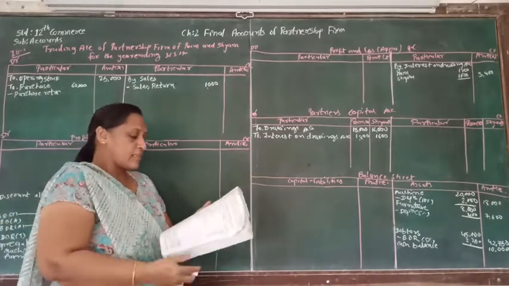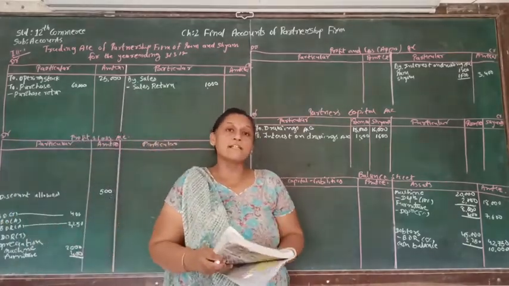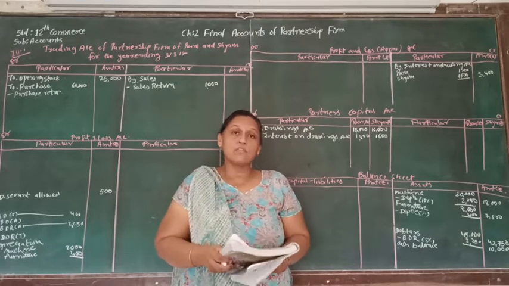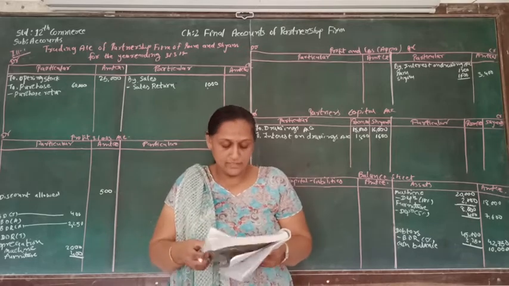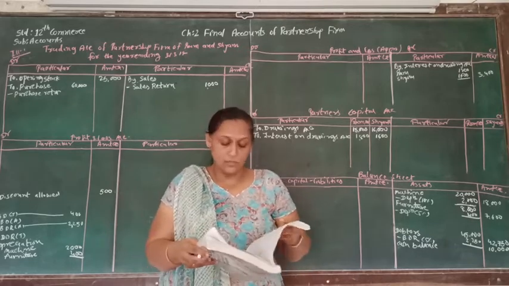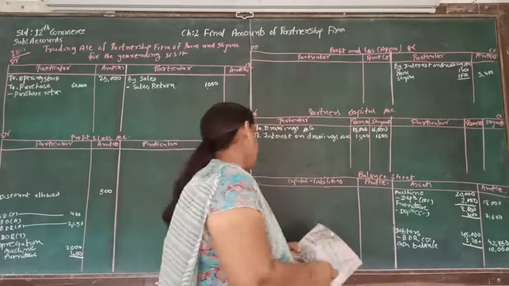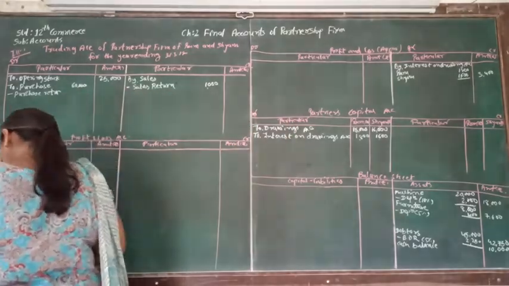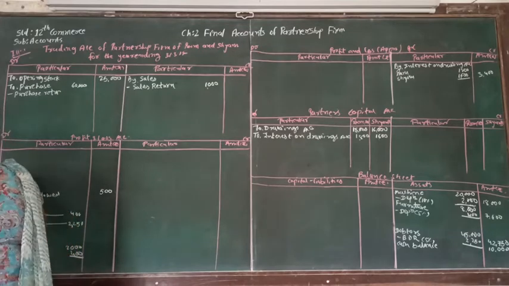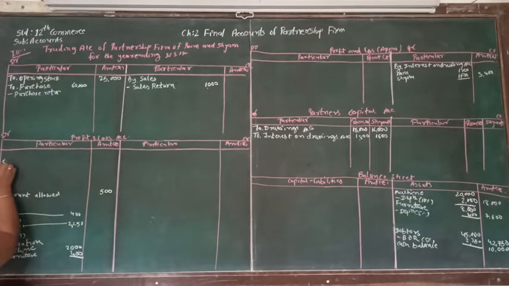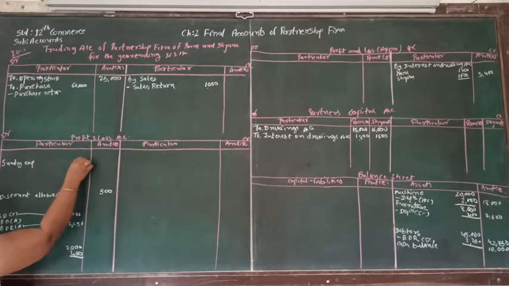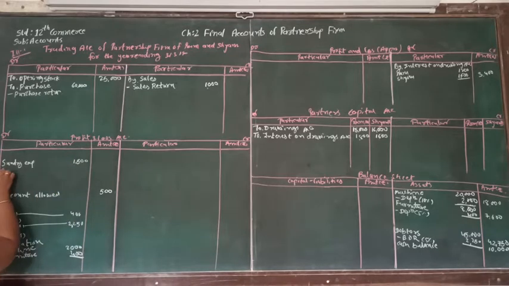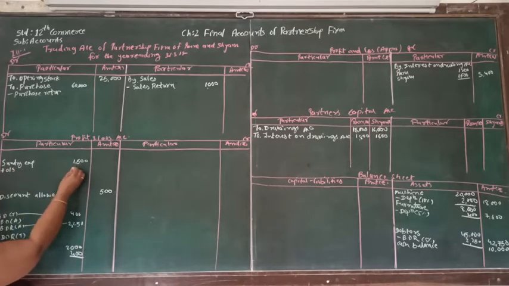So this is the total of the depreciation. Now, after furniture, another expense is the sundry expense. Sundry expense is for 1,500. And in the adjustment number 5, it is told us that the outstanding sundry expense is 150. So that we are going to write in the profit and loss account, sundry expense. Sundry expense amount is 1,500, and outstanding we are going to add in that.